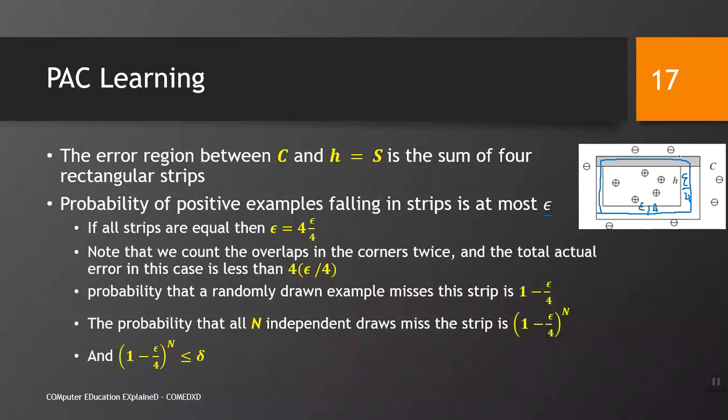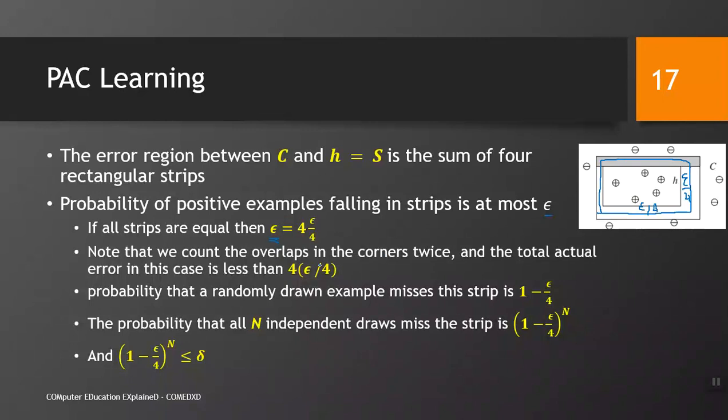All this makes it equal to epsilon, the maximum error that we want to have. So our error should be within this blue rectangle, not outside of it.